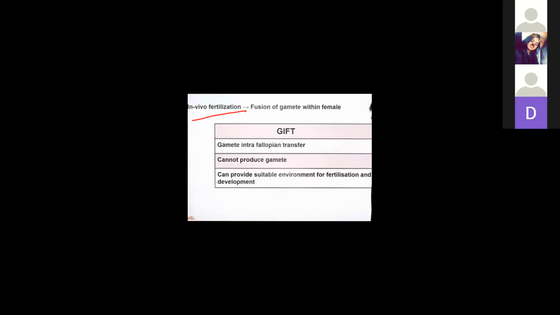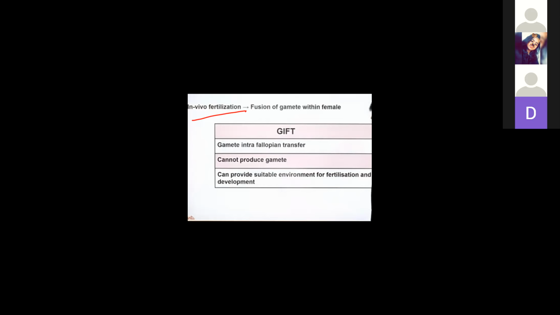One more point is left from the previous slide. The mother can nourish the child, but fertilization does not occur. Then in vitro fertilization takes place, IVF takes place. Our mother can nourish the child, but cannot perform fertilization. In those cases we get IVF done for the ladies. Is it clear? In vivo fertilization is the fusion of gametes within the female.